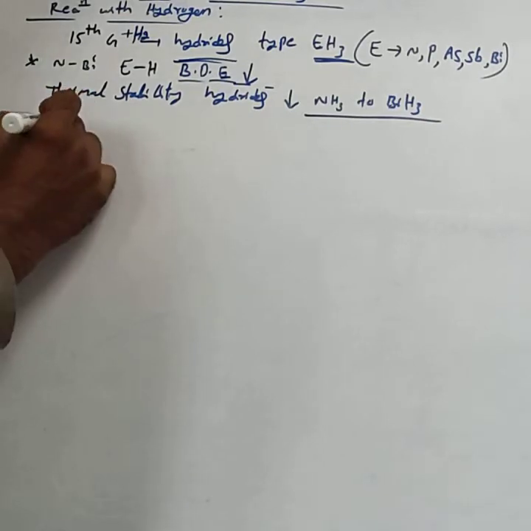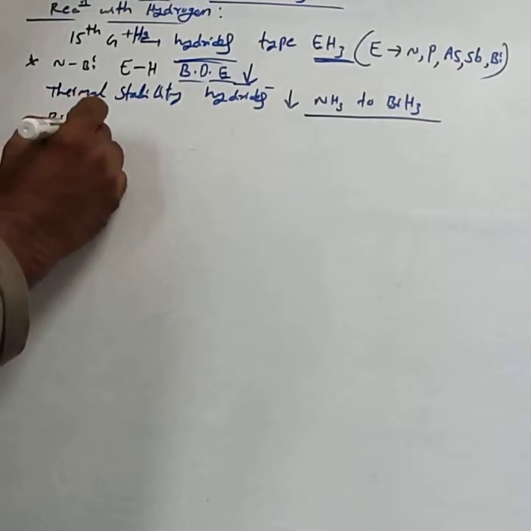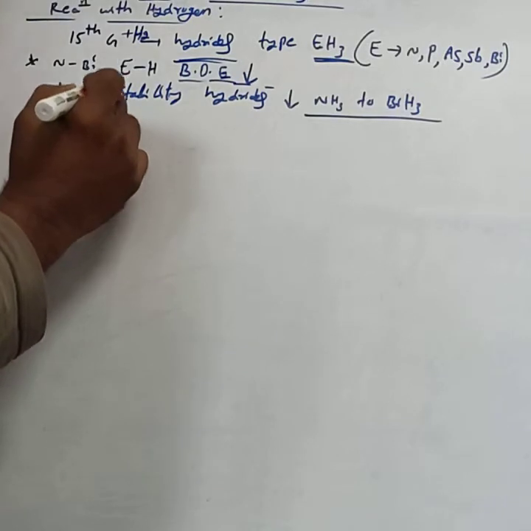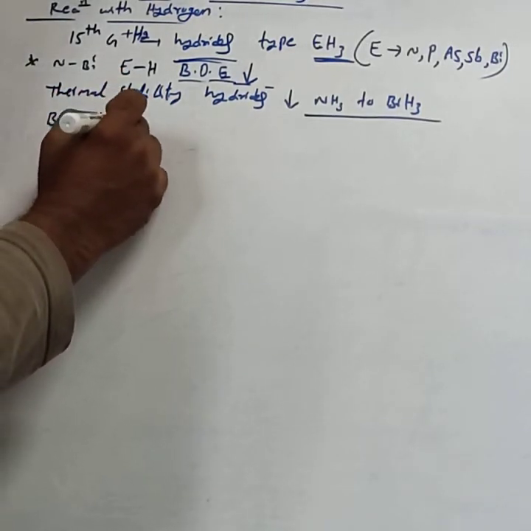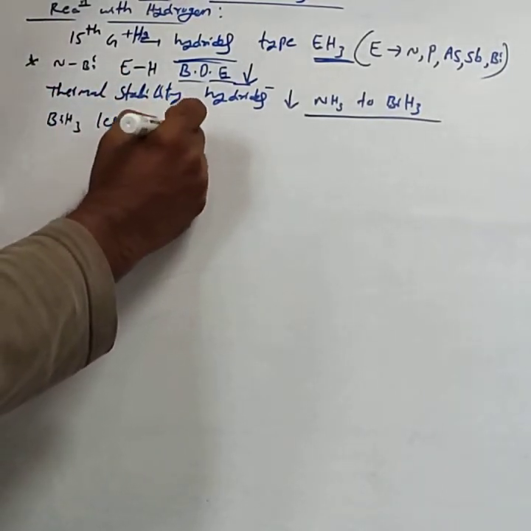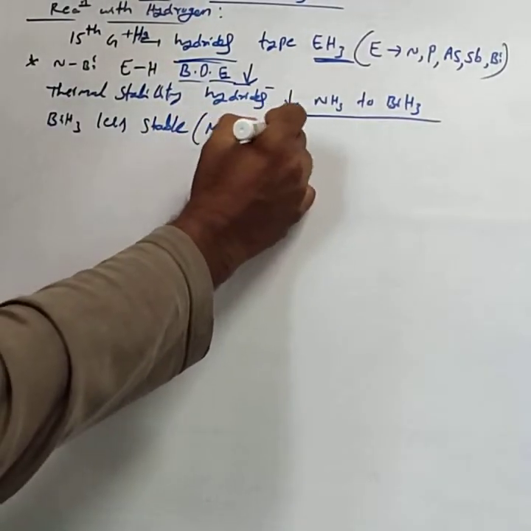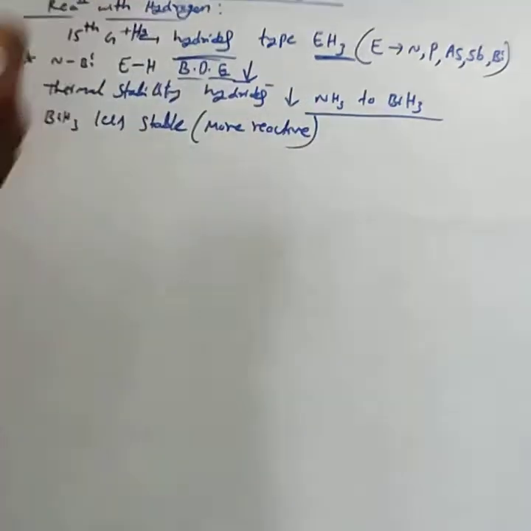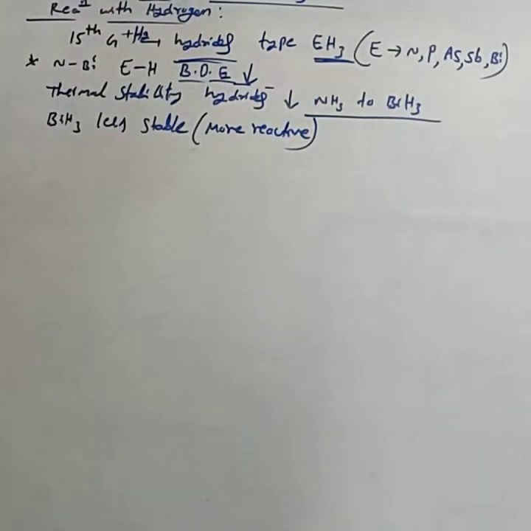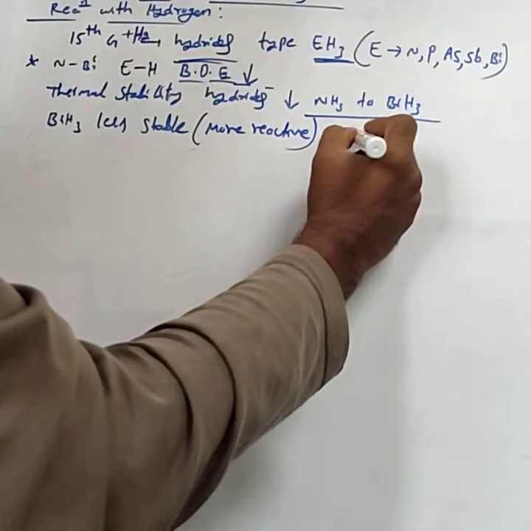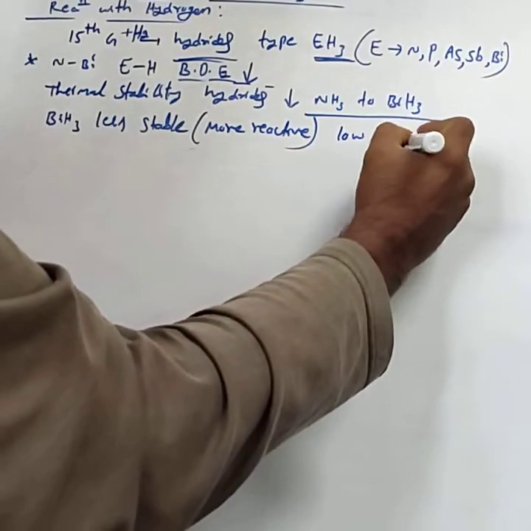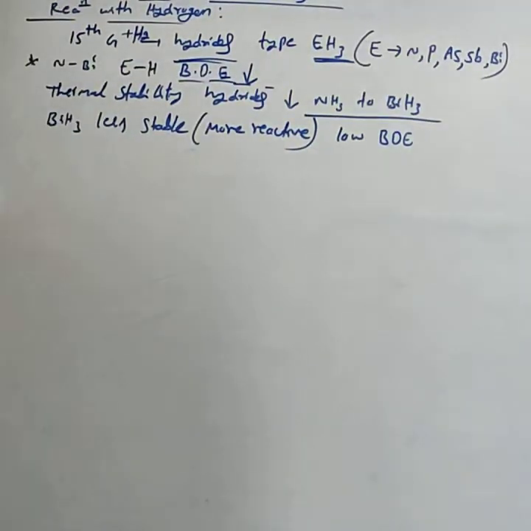Based on that, we can consider that BiH3 is less stable. Correct? BiH3 is less stable, nothing but more reactive. Why is BiH3 less stable in nature? Due to its low bond dissociation enthalpy. BiH3 is said to be less stable in nature.